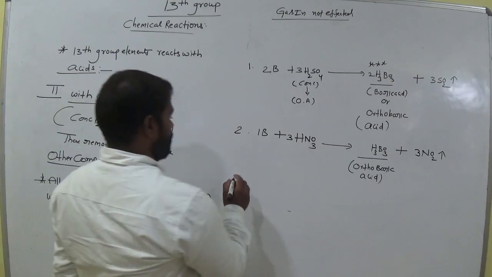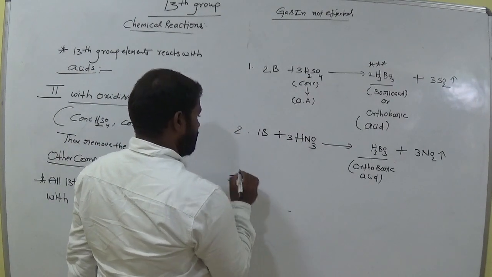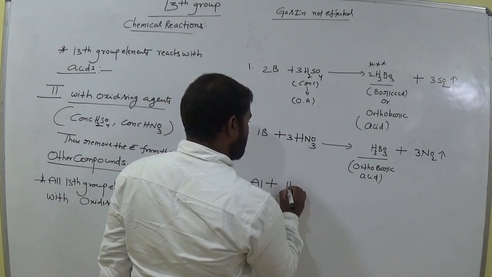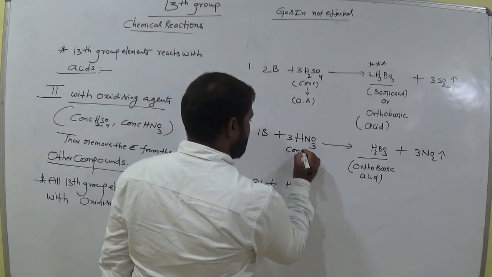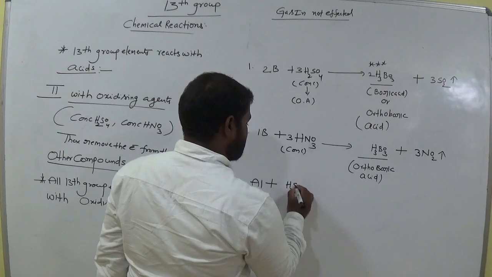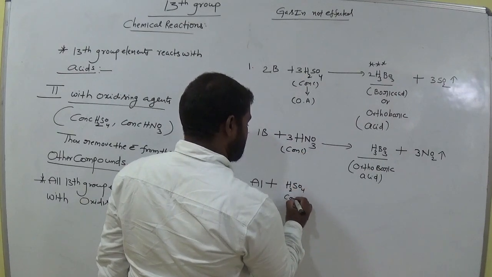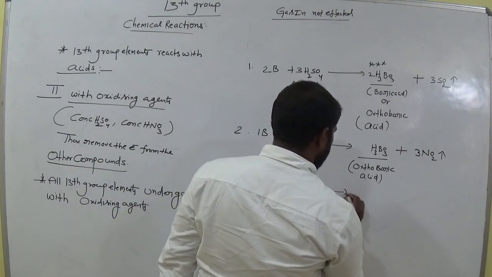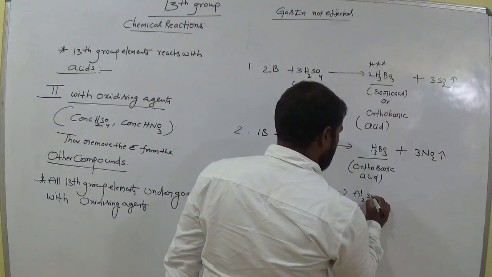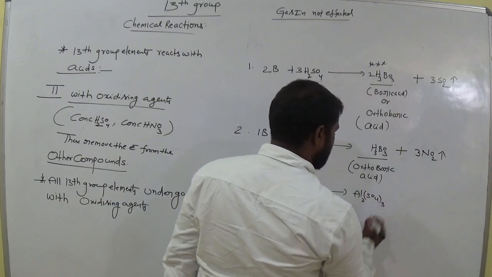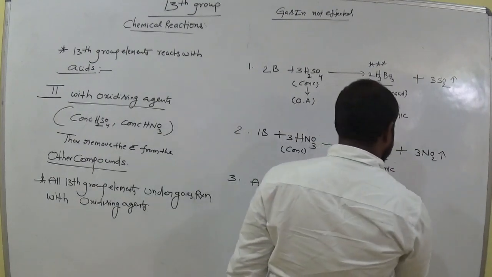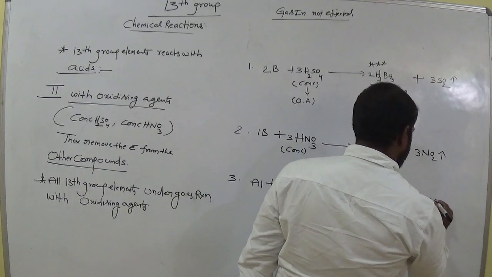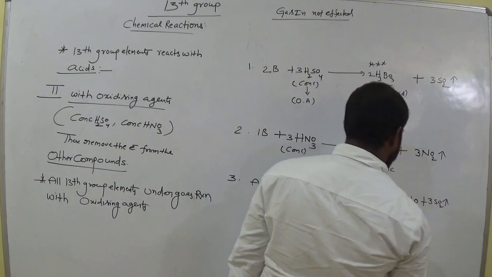Okay. Now let's go for aluminium. Aluminium interacts with concentrated H2SO4, sulfuric acid, a strong oxidizing agent. It gives aluminium sulfate, Al2(SO4)3, and 6H2O plus 3SO2 gas is liberated.